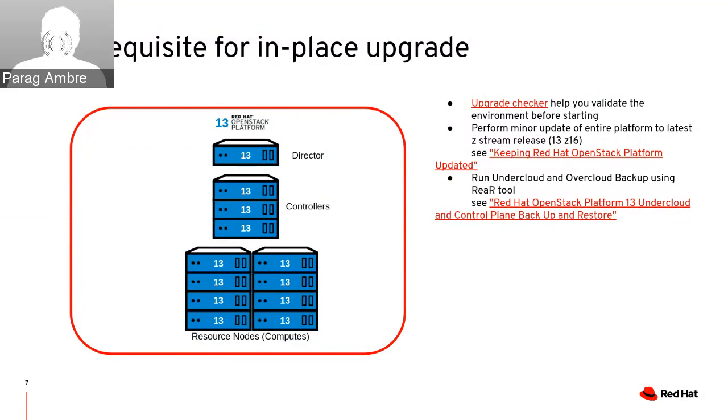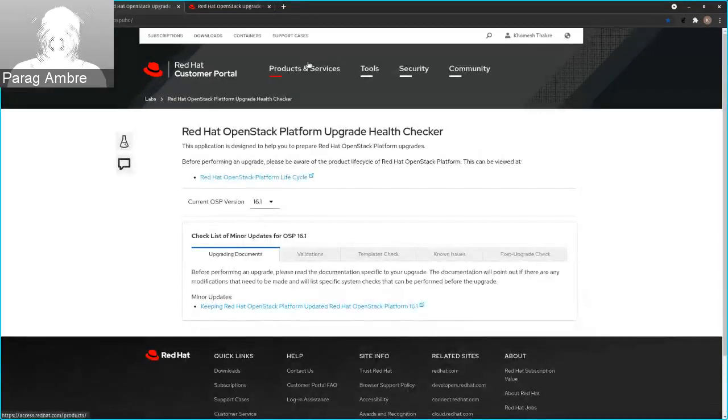Okay, prerequisites for in-place upgrade. Before you conduct an in-place upgrade of your OpenStack platform environment, create a plan for the upgrade and accommodate any potential obstacles that might block a successful upgrade. Upgrade checker. Thank you, Kumesh. This application is designed to help you to prepare Red Hat OpenStack platform upgrades.